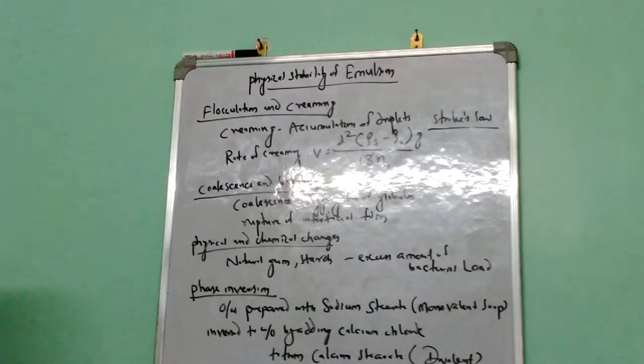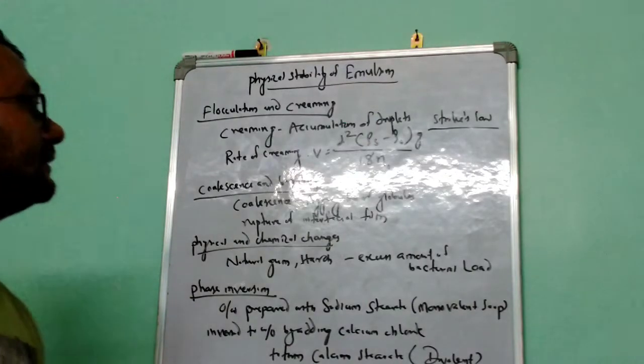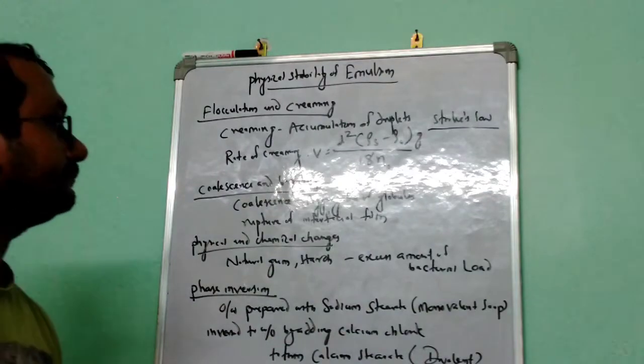Here v is the terminal velocity, d is the diameter of the particles of the dispersed phase, rho s is the density of the dispersed phase, rho 0 is the density of the dispersion medium, g is the acceleration due to gravity, and eta 0 is the viscosity of the dispersion medium.